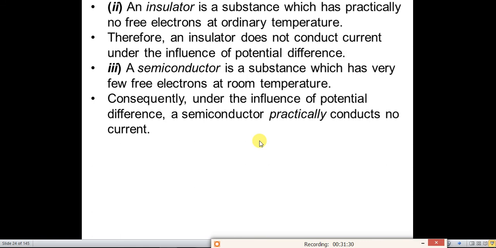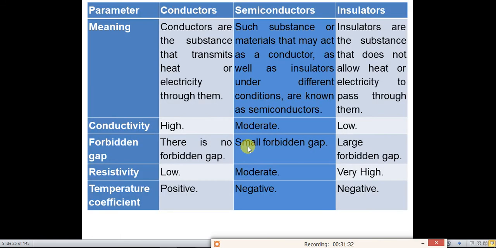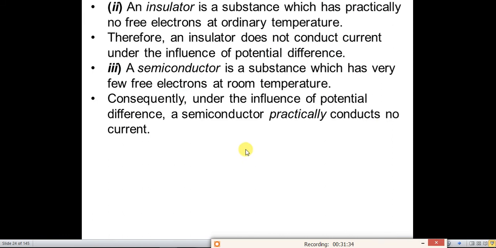But when we apply a sufficiently large external field, say for example 0.7 volts for silicon and 0.3 volts for germanium, above that voltage the semiconductor conducts current. We will see in detail.